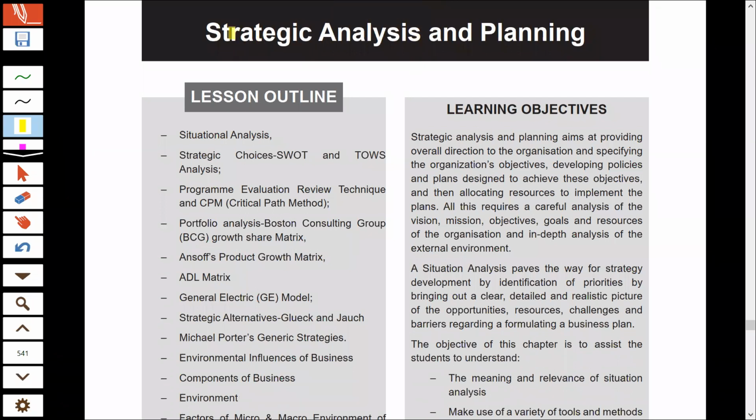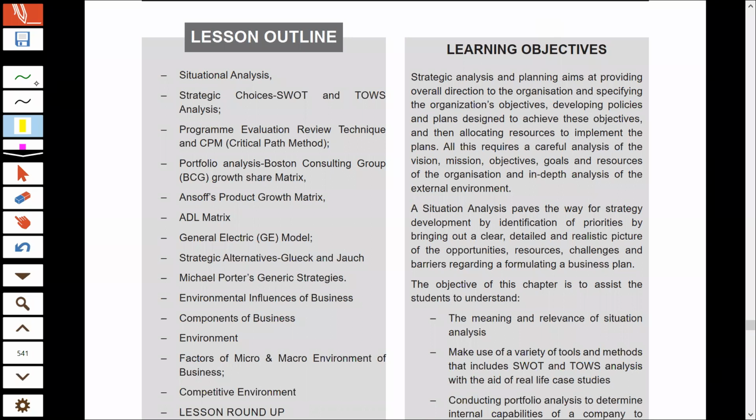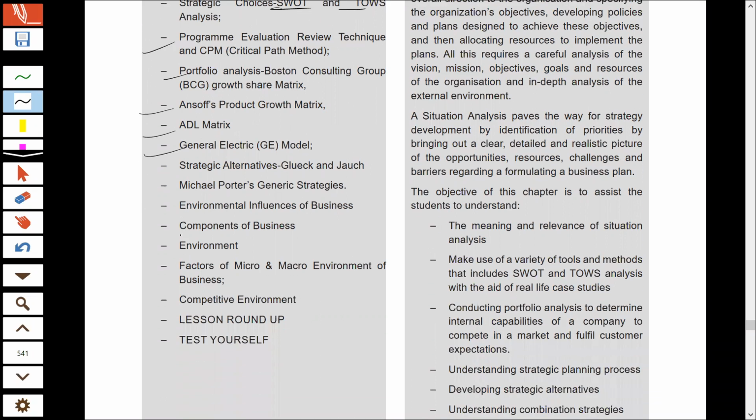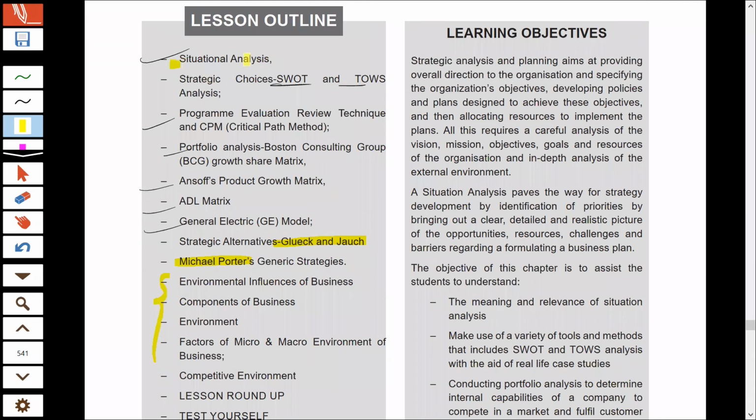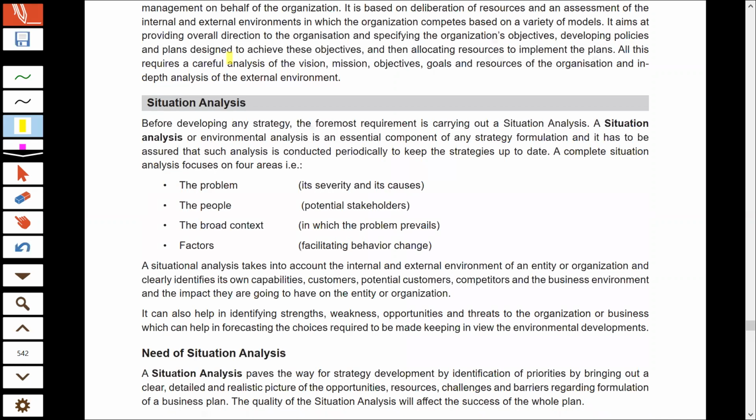The title of the chapter is Strategic Analysis and Planning. And the topics that we have to study in this chapter are situation analysis, SWOT and TOWS analysis, PERT and CPM, BCG matrix, Ansoff matrix, ADL matrix, General Electric matrix, strategies suggested by Glueck and Jauch and Michael Porter. And finally, we'll study about the environment facing the business. Now, let us quickly start with the first topic, that is situation analysis.